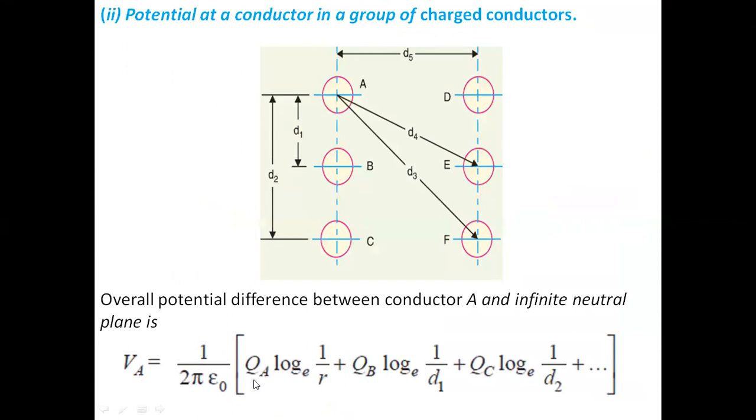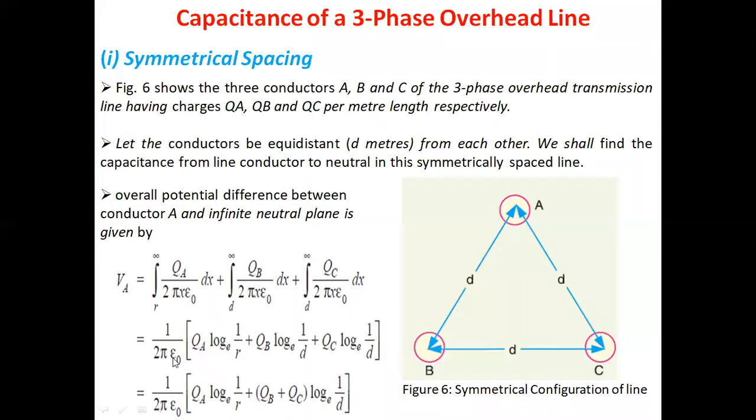VA is equal to 1 upon 2 pi epsilon 0 QA log e 1 by R plus QB log e 1 by D1. Similarly here, 1 upon 2 pi epsilon 0 QA log e 1 by R for the self conductor; for the self charge we consider the radius of the conductor. Plus QB log e 1 by D. What is the distance of the conductor B to A? That is D, and the charge on the conductor B is QB. Plus QC log e 1 by D. Now VA is equal to 1 upon 2 pi epsilon 0 QA log e 1 by R plus, taking log e 1 by D common, QB plus QC in the bracket.